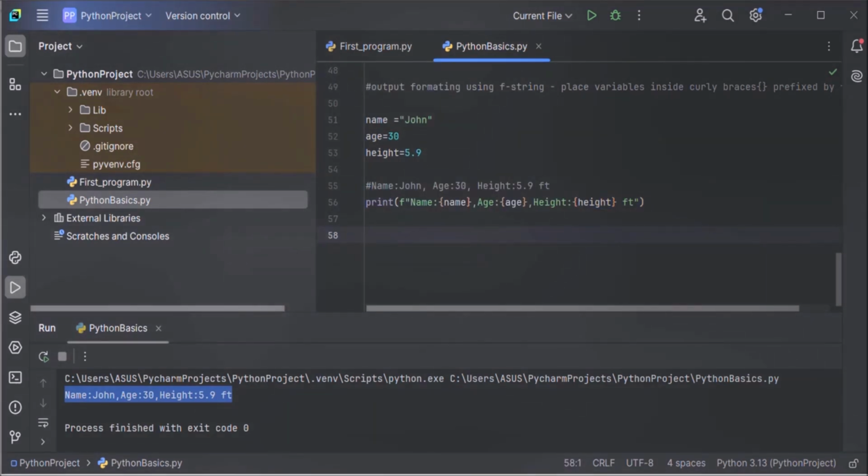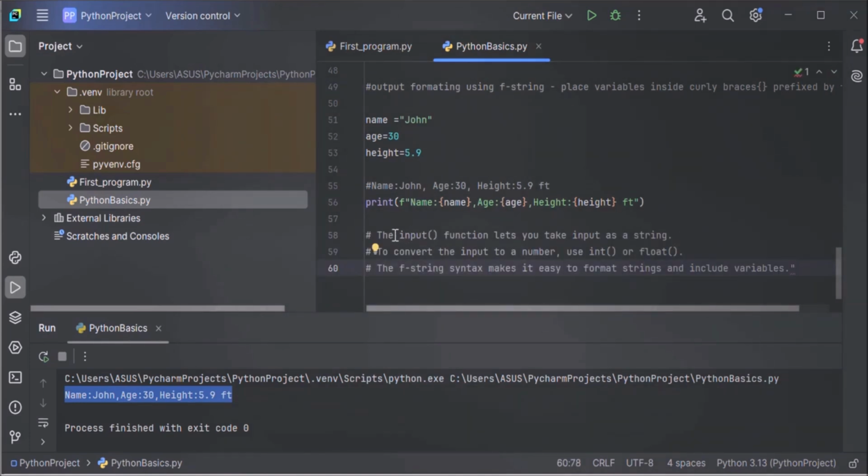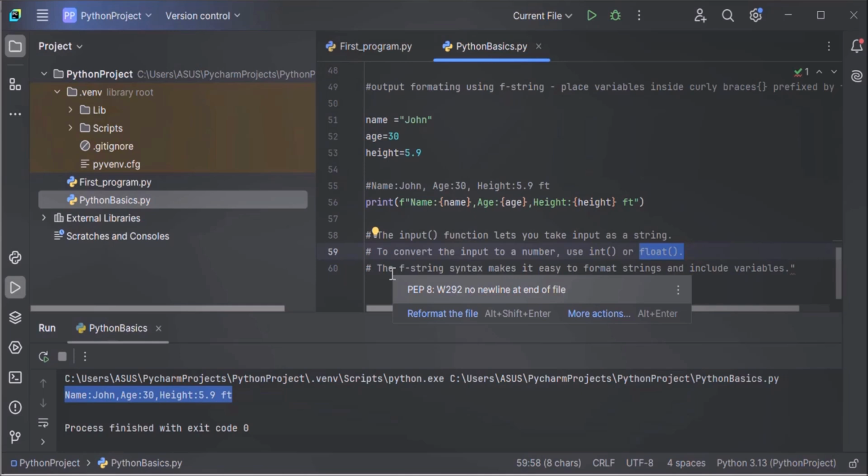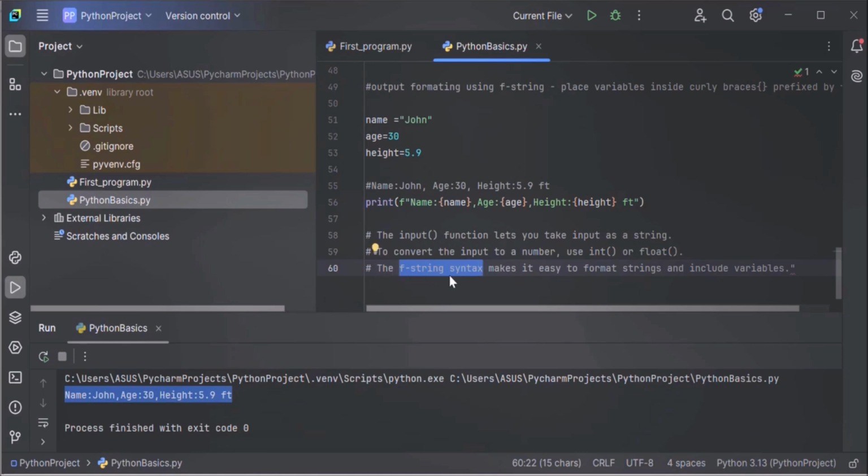Let me quickly summarize this input-output operation. First, the input function lets you take input as a string. You have to use input function if you want to accept data from user, and to convert input to a number, because input method will return you string. Whatever data user will enter will be returned by the input method as a string. In case you want to convert the input to a number, use int method or float method as required. And lastly, if you want to format the output, if you want to format the string and include variables, you can use f-string syntax. The f-string syntax makes it easy to format strings and include variables.